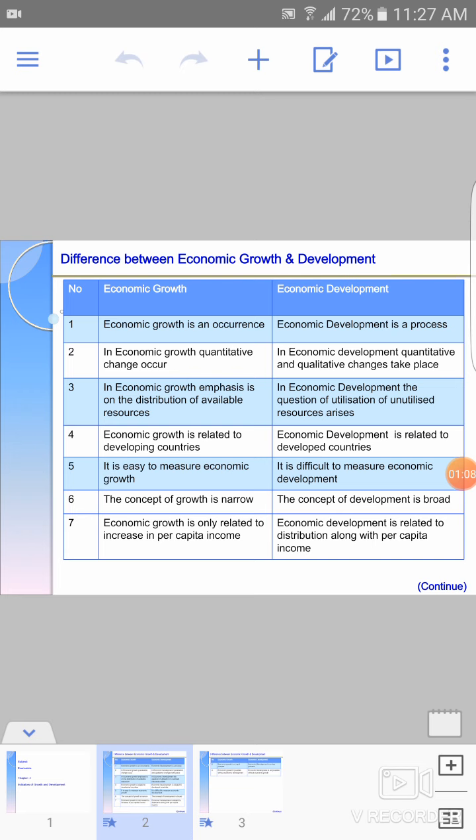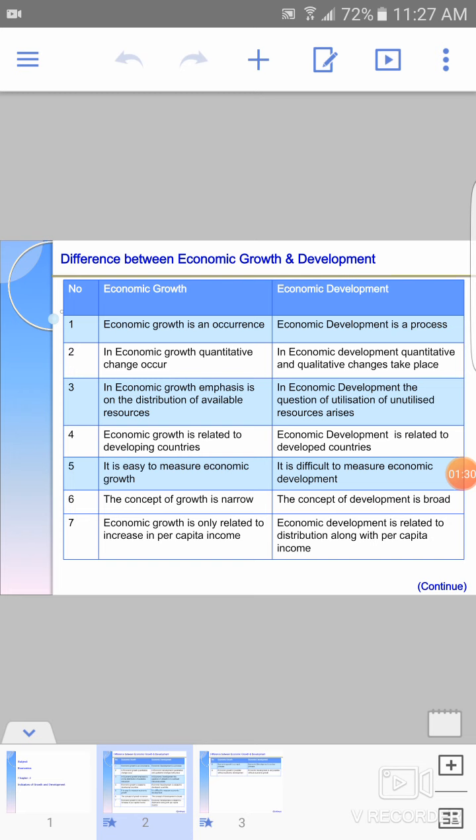Second point is in economic growth quantitative changes occur. Okay, as I have explained you before that economic growth only considers the quantitative changes in the economy, in the national income and per capita income. In economic development, quantitative and qualitative changes take place.